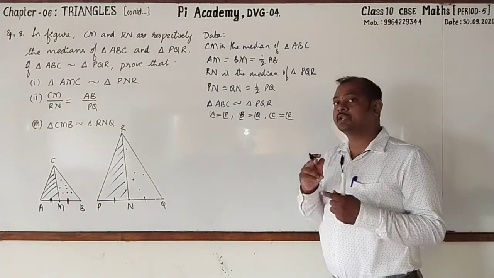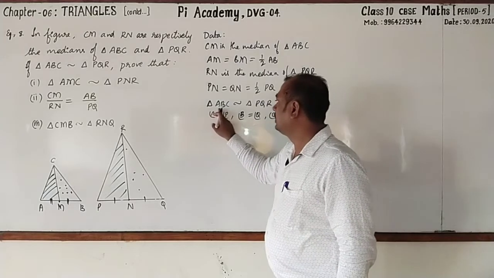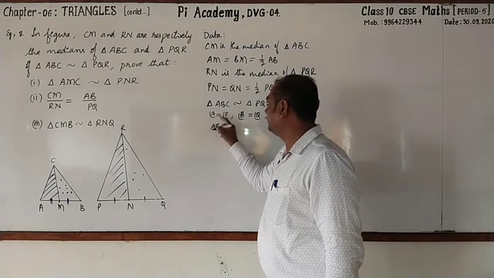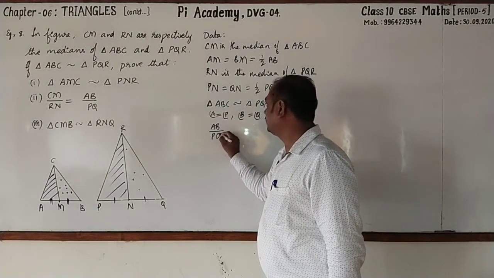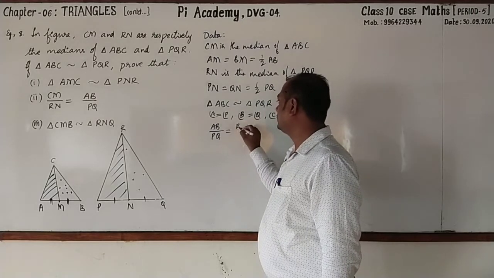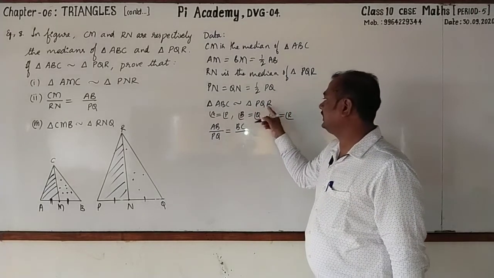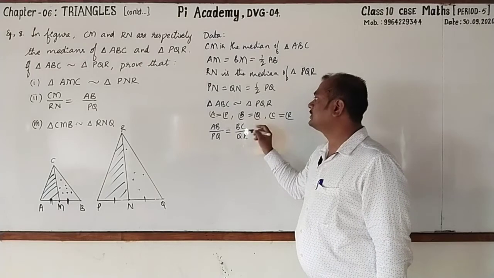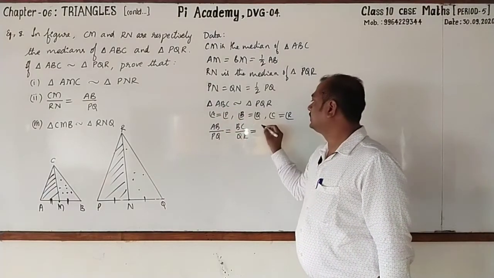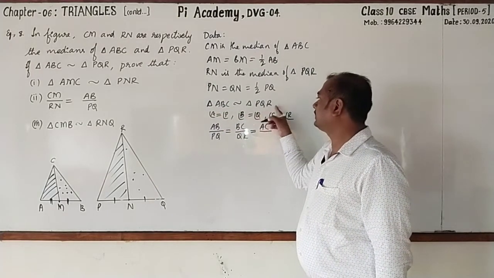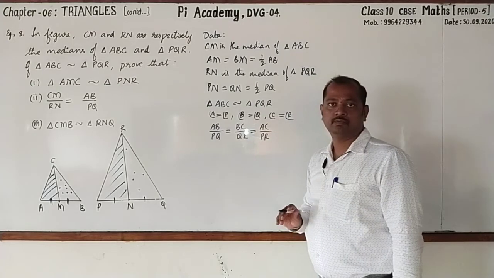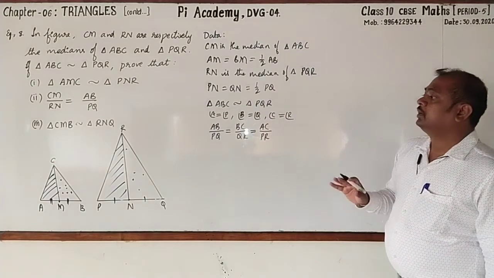Next, the corresponding sides are in the same ratio. What are the sides? AB, corresponding side PQ. This ratio is equal to BC, corresponding side QR, is equal to, then the third side is AC and corresponding side is PR. Followed? Okay.